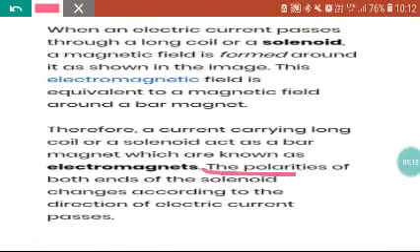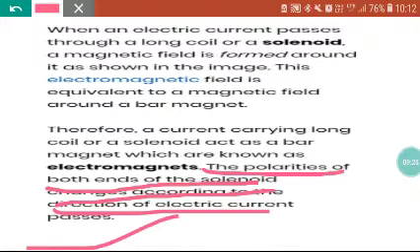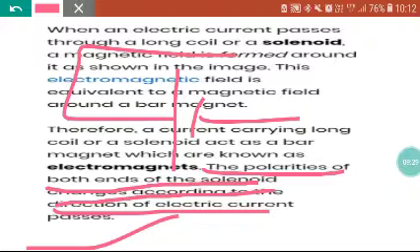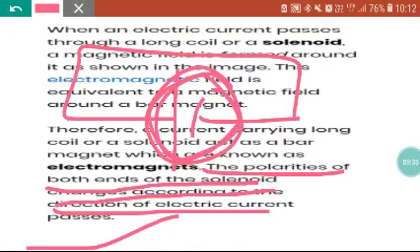The polarities of both ends of the solenoid change according to the change in the electric current passed. If I change the direction of current, the polarity of the magnet will also change, and this is done by changing the terminals of the battery only. Okay, so